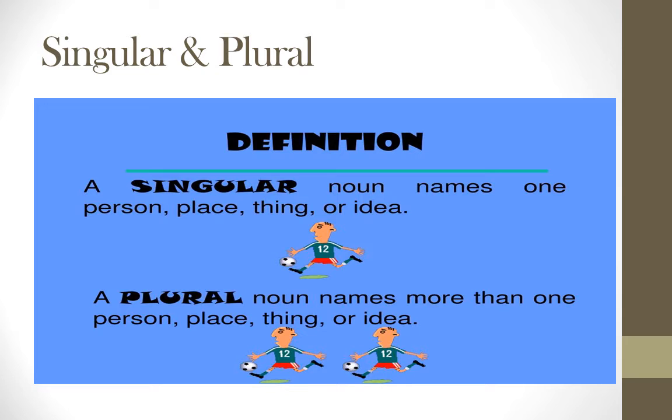Understand? Everyone say the definition. A singular noun names one person, place, thing or idea. A plural noun names more than one person. It should be 2, 3, 4, more than one person, place, thing or idea. Tell the name of a person, place, thing or idea.